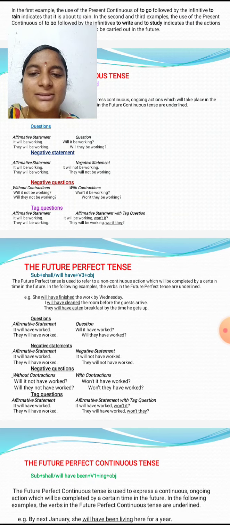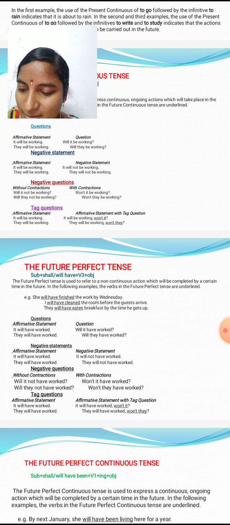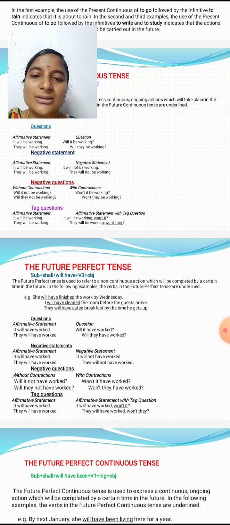The future perfect tense. Here the future perfect tense is used to refer to a non-continuous action which will be completed by a certain time in the future. So to express an action that will be completed before a certain point of time in the future, that is called future perfect tense. It has the following structure: subject plus shall or will plus have plus V3 plus object.